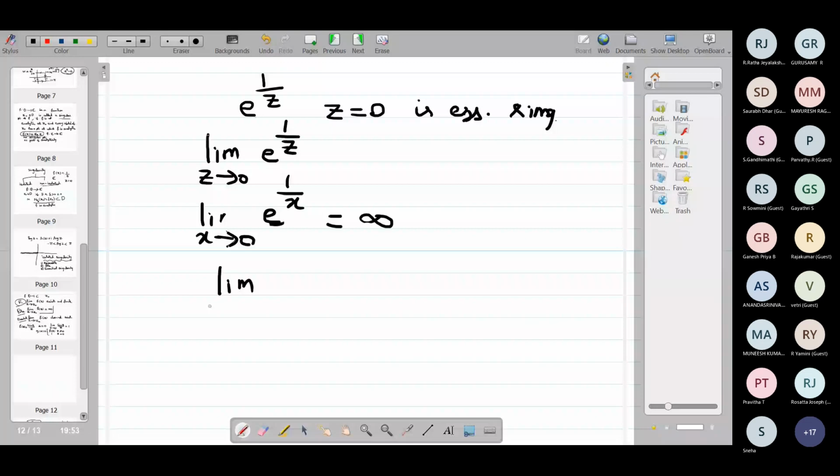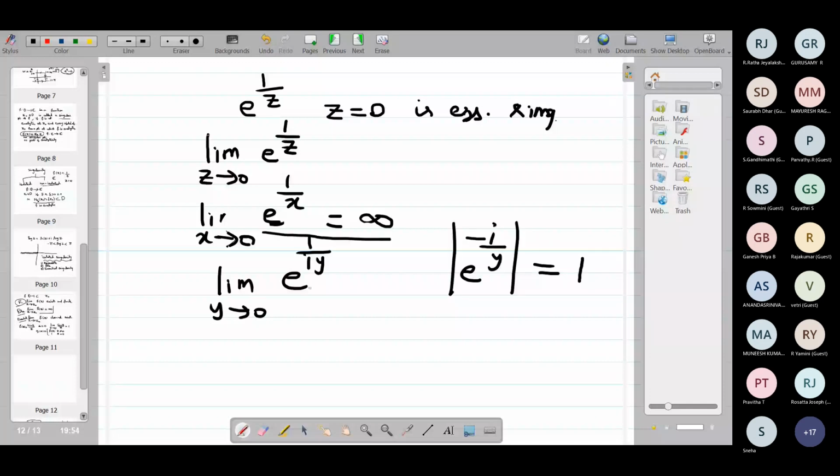e power 1 by i y is e power minus i by y. What is the modulus of this? It is always equal to 1. See, when z goes to 0 along the real axis, this goes to infinity. If it approaches 0 along the imaginary axis, it stays on the unit circle. So this limit does not exist.